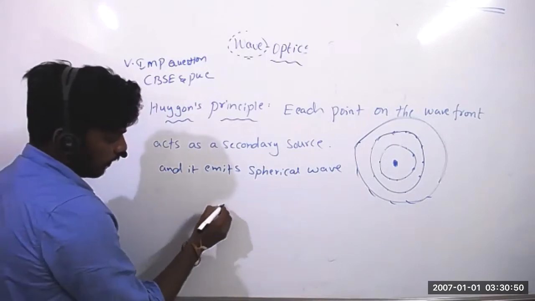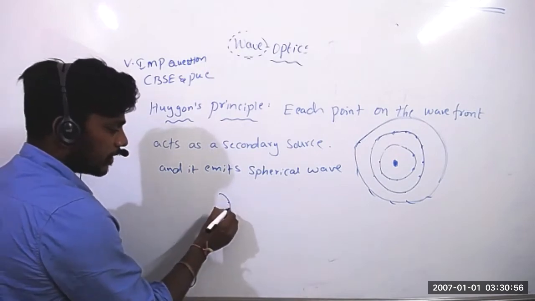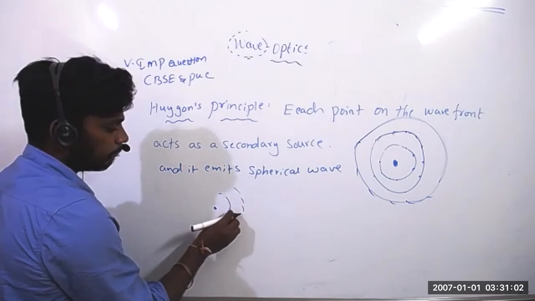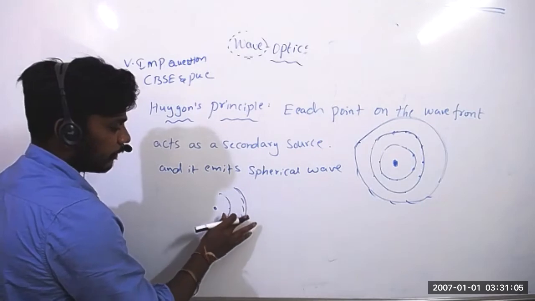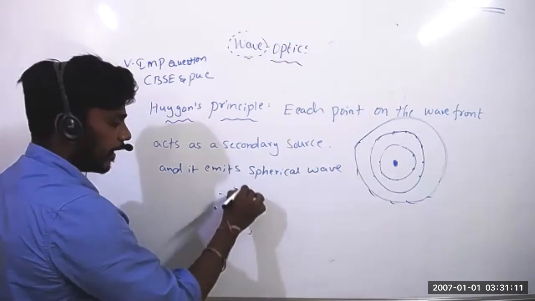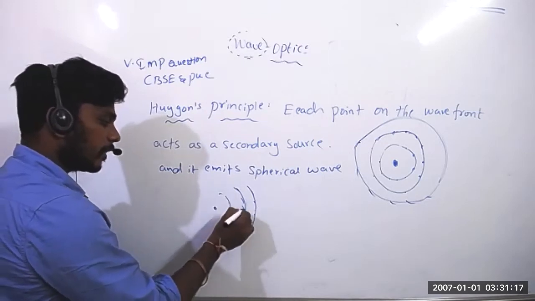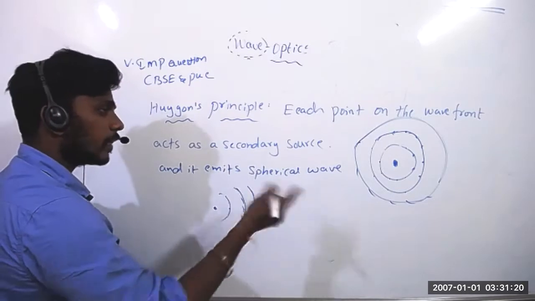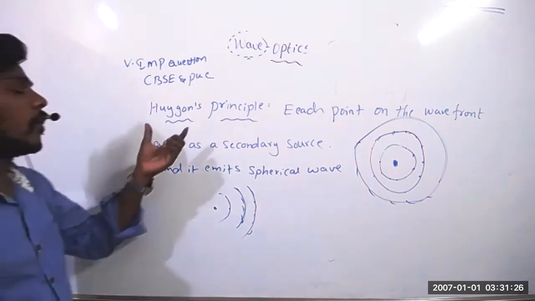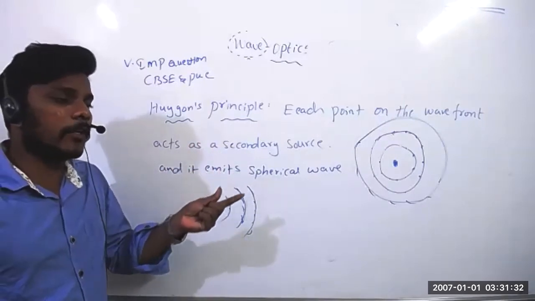Suppose it is a point source. This point source will create one wave. On this wave, there are some points. From here, if you draw tangents, if you add the tangents, you will get one wavefront. Again, if you draw tangents, again if you add the tangents... So like that, each and every point on the wavefront acts as a source to the next wavefront. That's what Huygens principle is. They will ask you, write Huygens principle, and basing on Huygens principle, prove